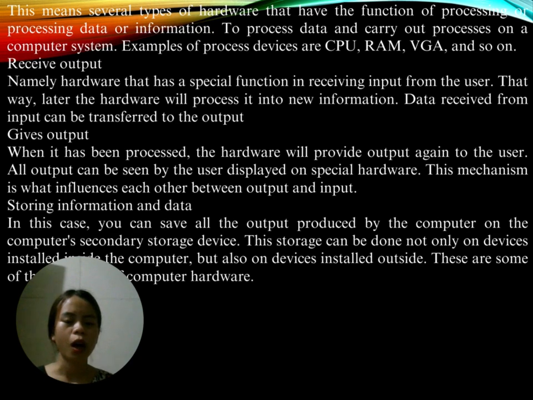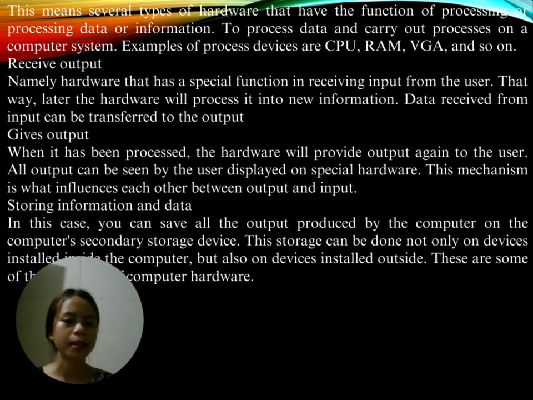Give output, when it has been processed, the hardware will provide output again to the user. The output can be seen by the user displayed on special hardware. These machines influence each other between output and input.